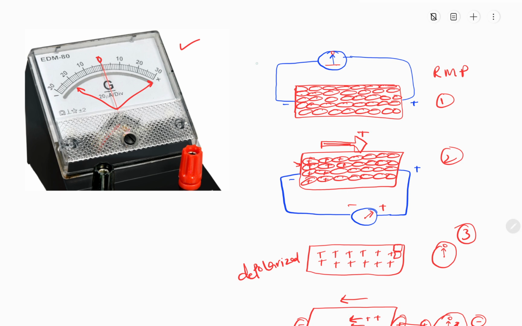So let us consider, in the first case, this tissue of myocardium. It has cells present inside it, and we connect it with a galvanometer. As we know, a galvanometer has two terminals, positive and negative, and we connected this part with positive and this with negative. So all of the cells present here are at resting membrane potential. This means that there is no electrical activity, so there is no moving current. All the cells are at the same phase. Okay, so the galvanometer will not show any kind of deflection in the first case.